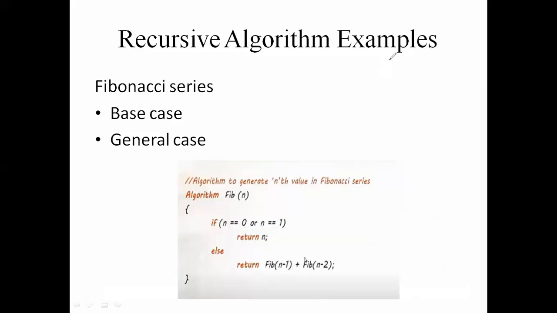In this way you have to write the Fibonacci series. So the base case is fib of 0 equal to 0, fib of 1 equal to 1, and the general case is the formula fib of n equal to fib of n minus 1 plus fib of n minus 2. So these three are the recursive algorithms: one is the Towers of Hanoi problem, another is factorial, and the third is the Fibonacci series. Does anybody have any doubt? Okay, now we move to the next topic.